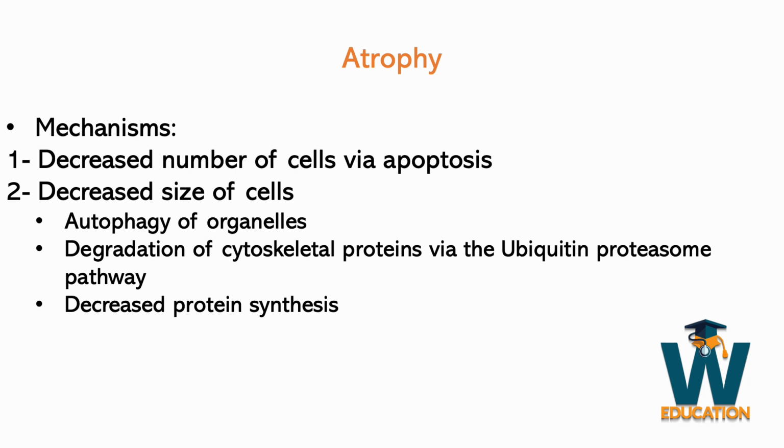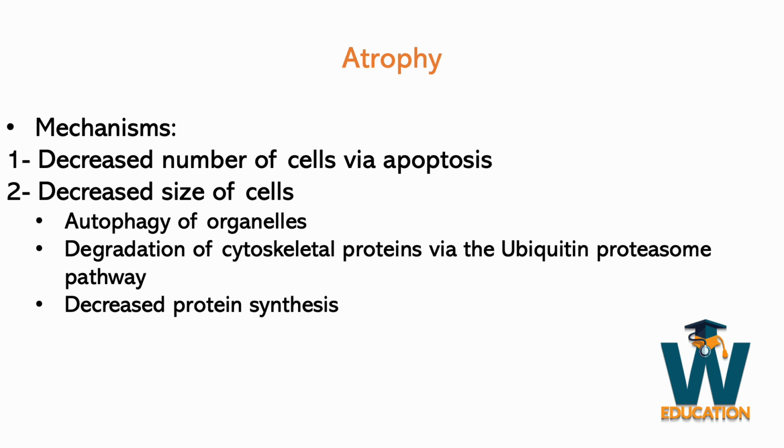The second thing is that the cell breaks down the proteins that are already present, and this occurs via a very important process called the ubiquitin proteasome pathway. To understand this, we need to first understand what ubiquitin is and what a proteasome is. Ubiquitin is a small protein molecule, and proteasomes are complexes that have a function of breaking down proteins.